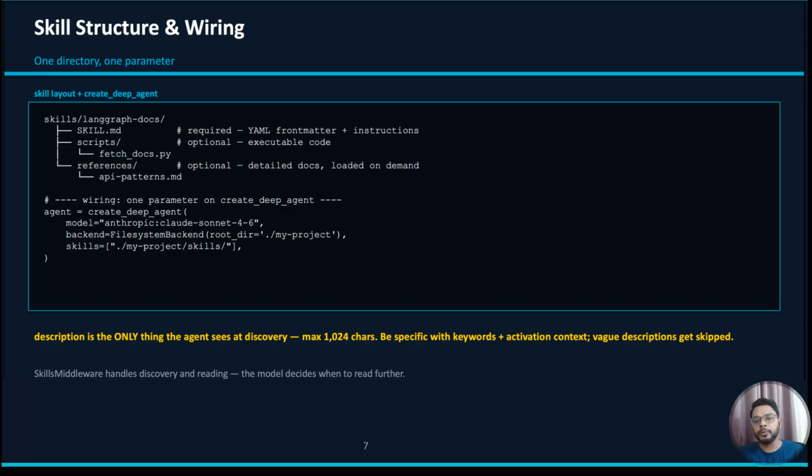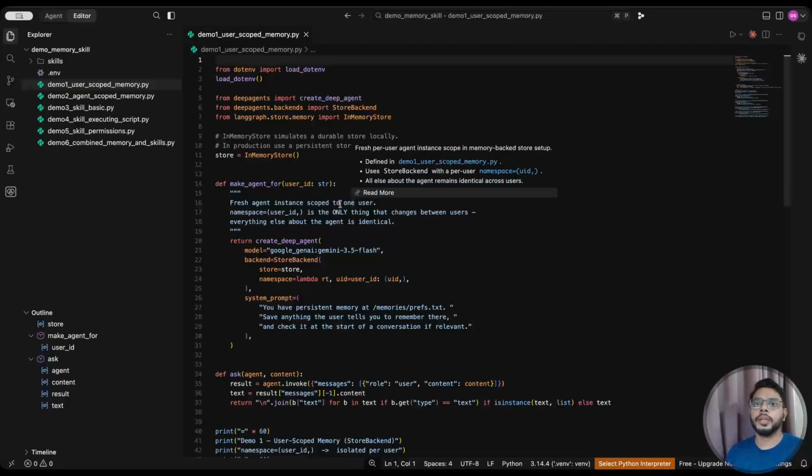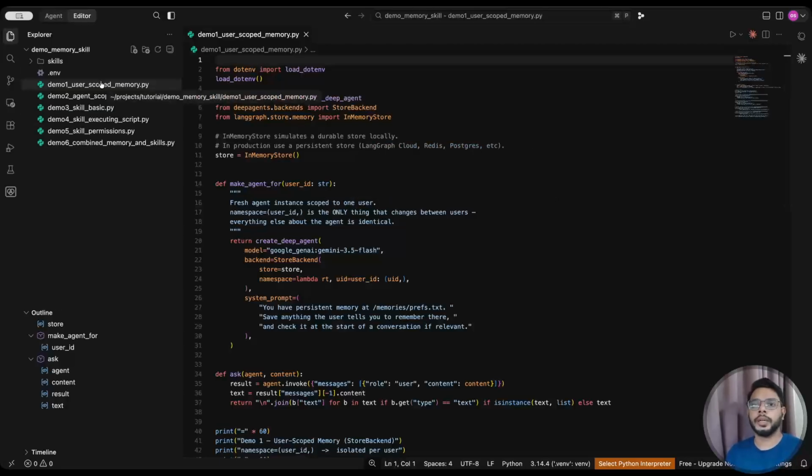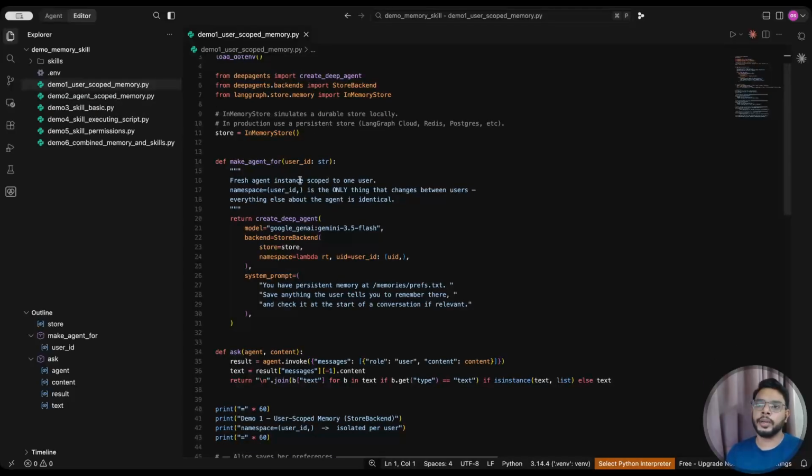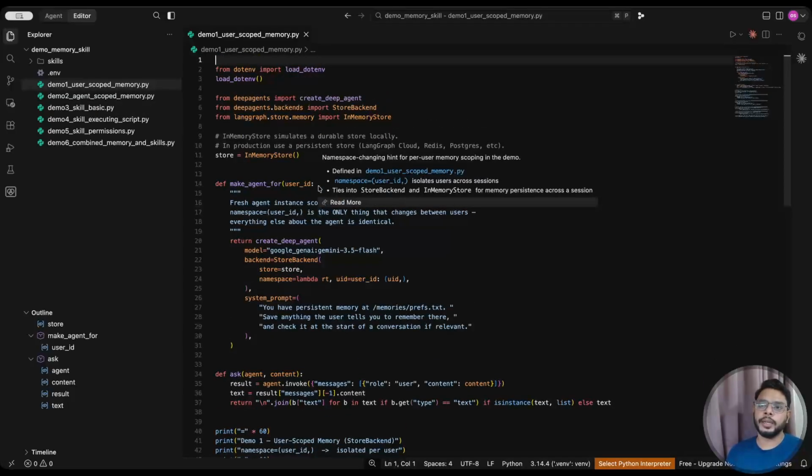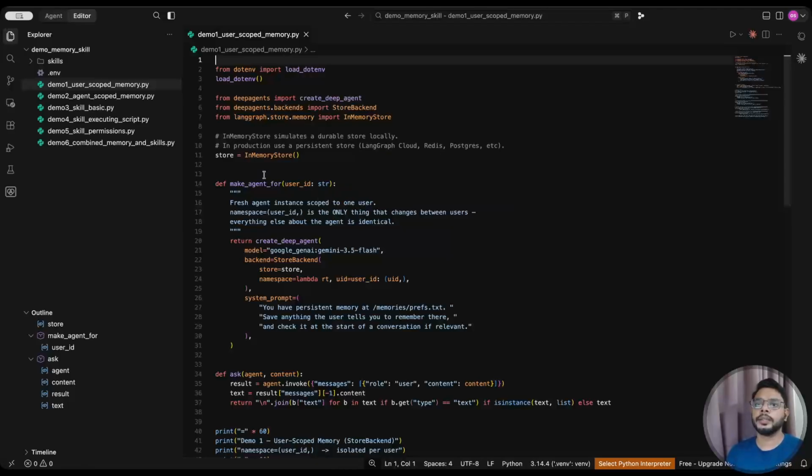Let's start with some demo and try to implement some code and try to understand it so that you can understand how to implement memory, how to use memory, how to apply permission on that, how to use skills, and how to combine these two concepts together. So let's start. Okay, so here I have created multiple demos. One demo I'll be sharing is user scope and agent scope memory. I'll tell you what I'm doing, and this is an expansion of our existing code base.